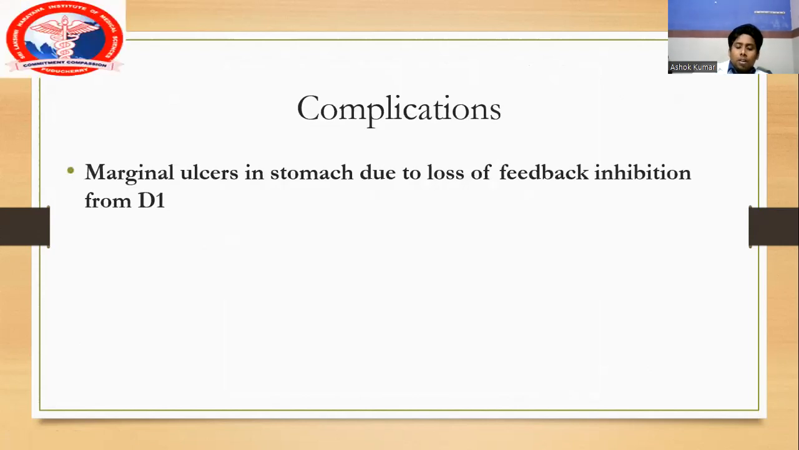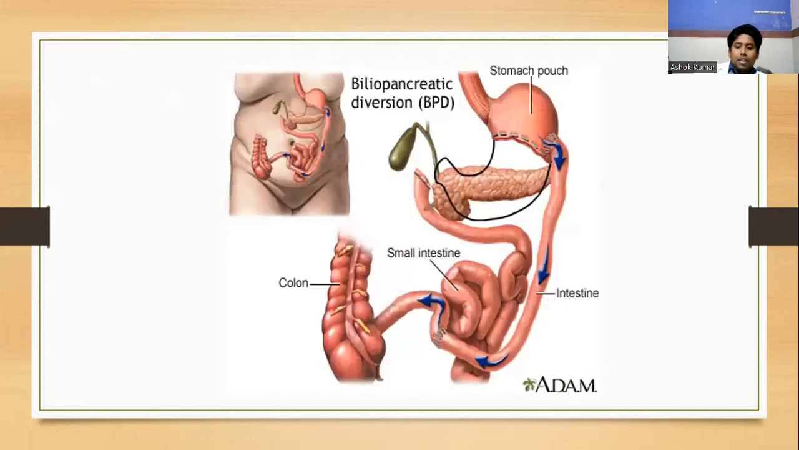One of the most important complications seen in biliopancreatic diversion is marginal ulcers. Normally, when food reaches the stomach and then the small intestine, the duodenum gives feedback inhibition to the stomach, so that the stomach secretes less acid. There is feedback inhibition to decrease the amount of acid being secreted.